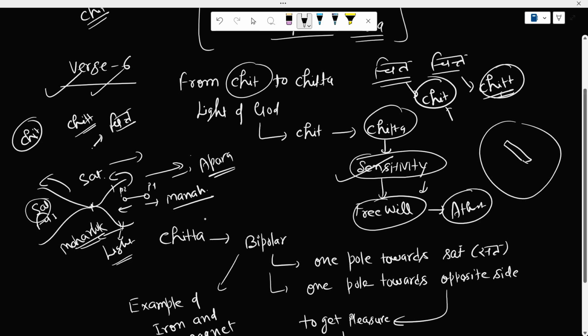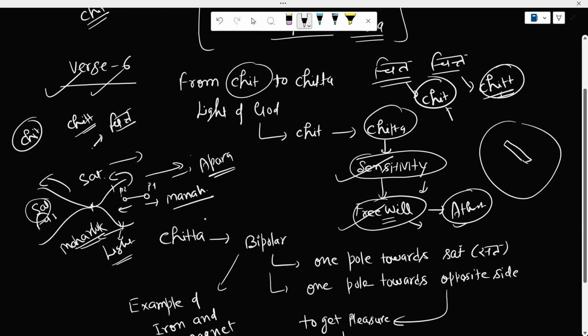Atheists are fully made of this complete form of chitta, because of which it has all the free will. Free will means it's not like they are willingly free to do anything. They are still under the influence of nature. But free will means they think that I have a separate, unique existence. There is no one who is giving me life. I myself have the life. That kind of free will is with the atheists.